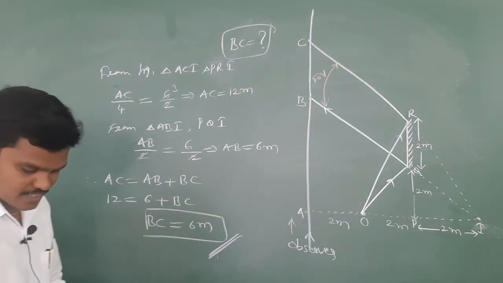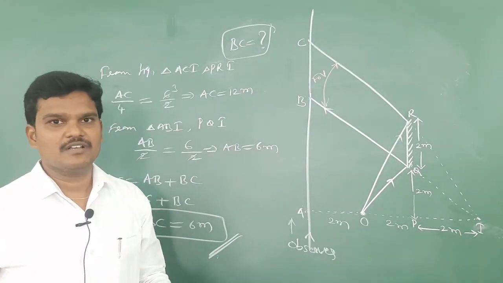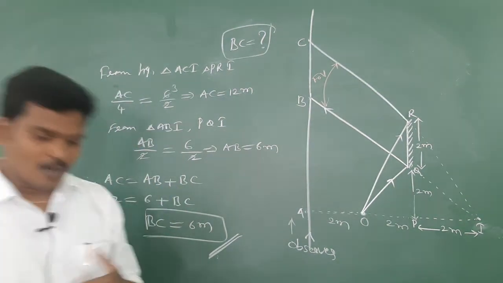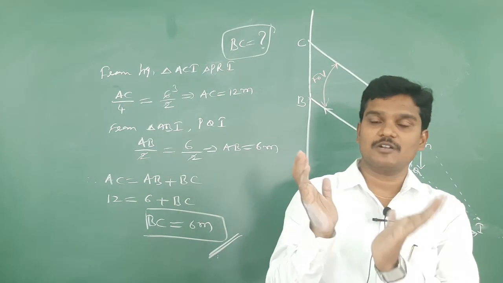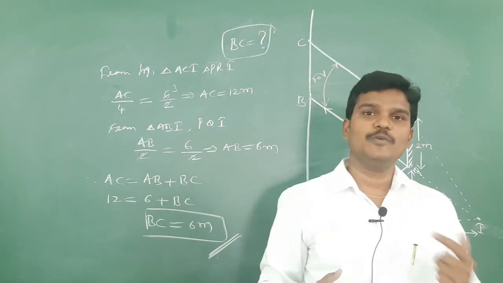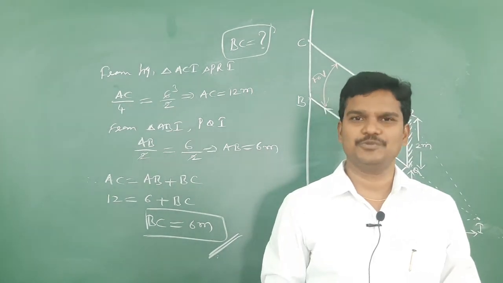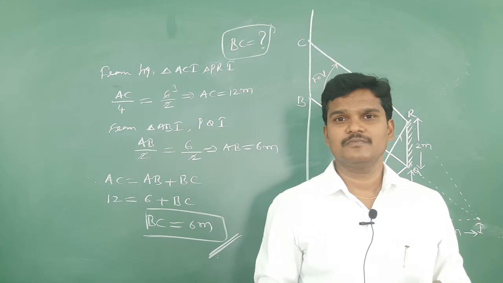Next we will see what happens if the mirror is inclined at some angle, how to plot the image, and if two mirrors are placed parallel to each other, how many images we are going to see, and if two mirrors are perpendicular to each other, how many images we are going to see. Some geometry I have to use now to understand how the images are going to form.